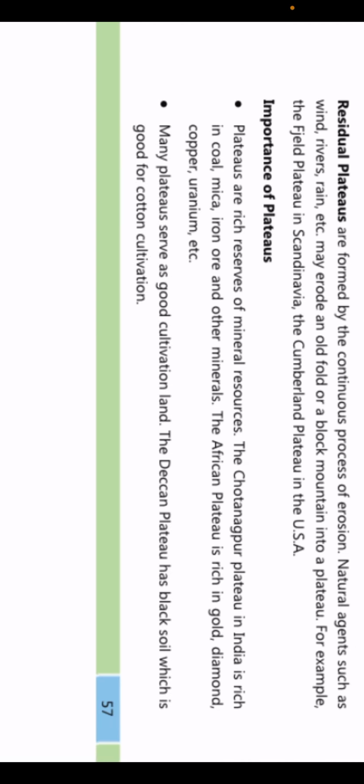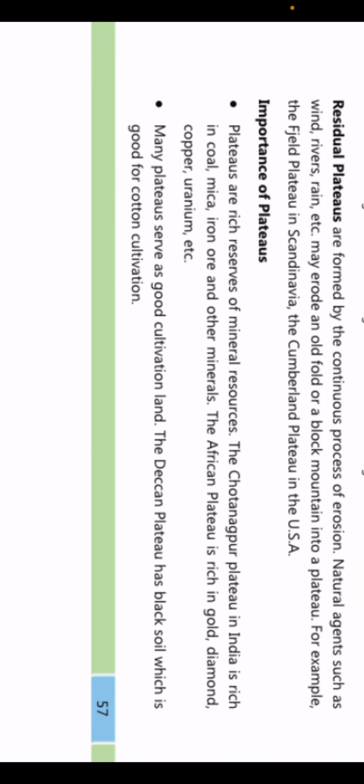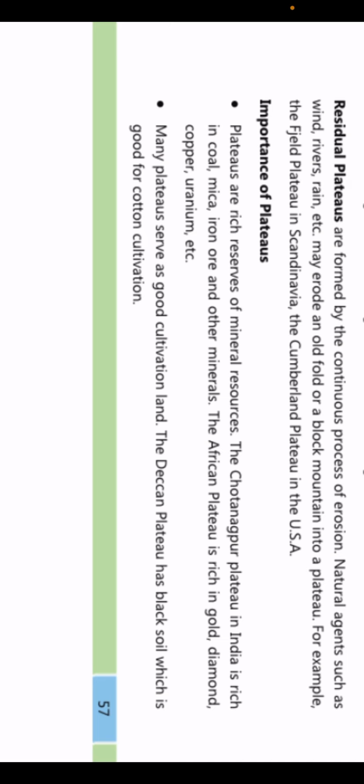Next comes the residual plateau. Now residual plateaus are formed by the continuous process of erosion. So residual basically happens जब erosion होता है soil का, ठीक है. So the natural agents such as the river, wind, rain, etc. may erode an old fold or a block mountain. So basically यहाँ पे जो the base of any land or mountain is soil.